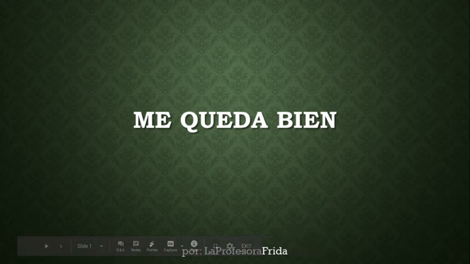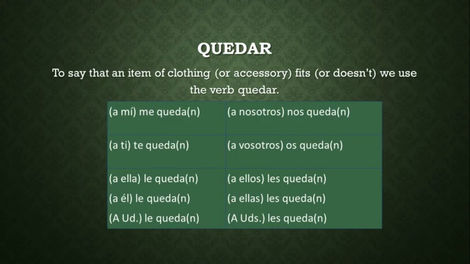Hola, clase. In this lesson, we're going to talk about the verb quedar, which means to fit. If we take a look at the verb quedar, you can see on your screen that it says quedar is used to say that an item of clothing or accessory fits or doesn't. And you can see on the screen that there's two forms of quedar, queda and quedan, just two.